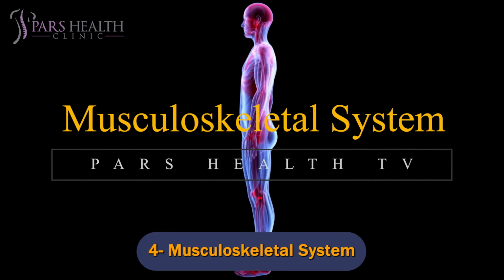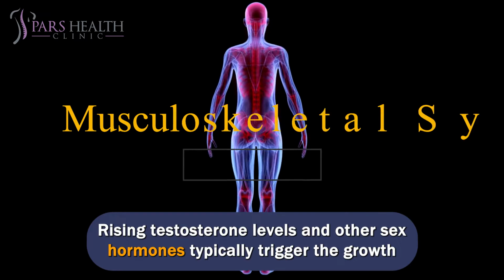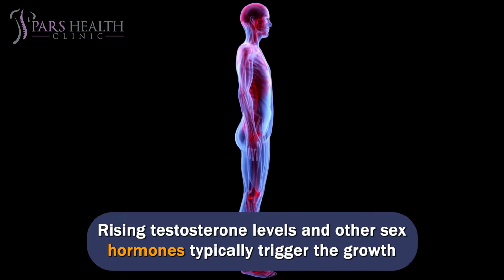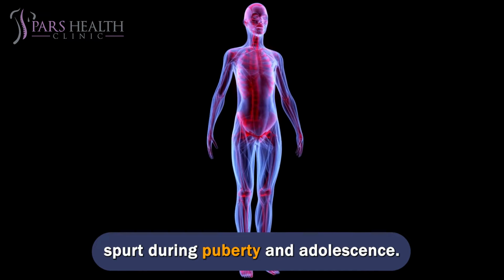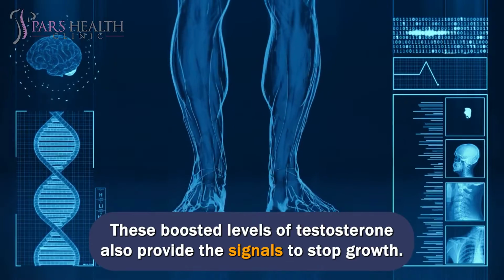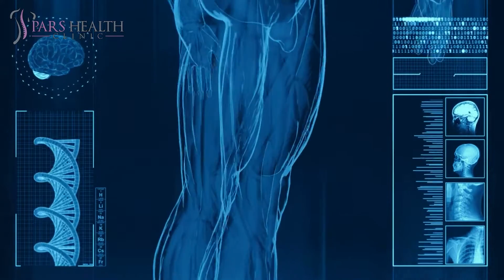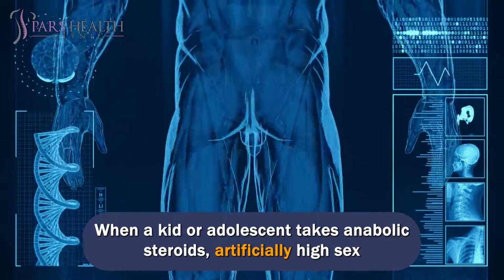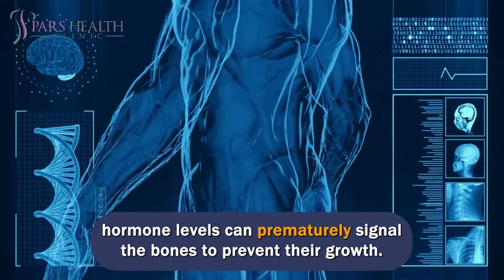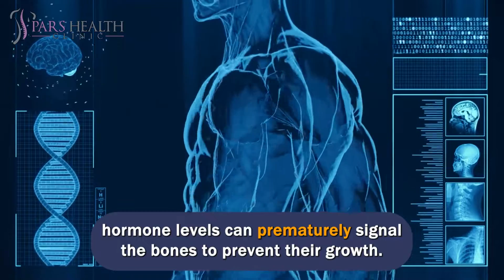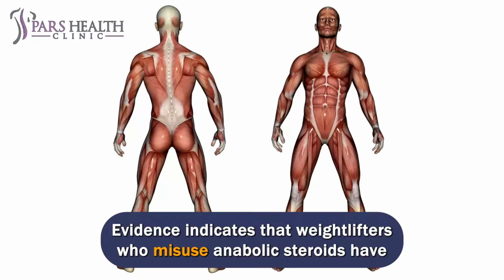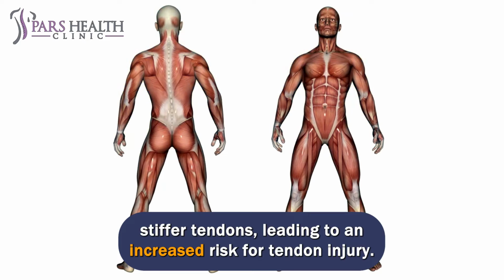Number 4. Musculoskeletal system. Rising testosterone levels and other sex hormones typically trigger the growth spurt during puberty and adolescence. These boosted levels of testosterone also provide the signals to stop growth. When a kid or adolescent takes anabolic steroids, artificially high sex hormone levels can prematurely signal the bones to prevent their growth. Evidence indicates that weightlifters who misuse anabolic steroids have stiffer tendons, leading to an increased risk for tendon injury.